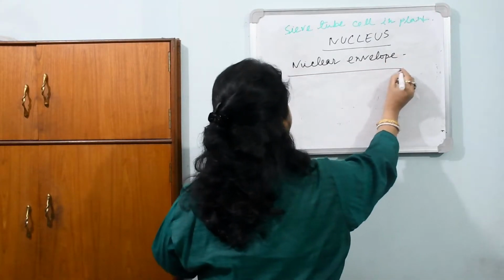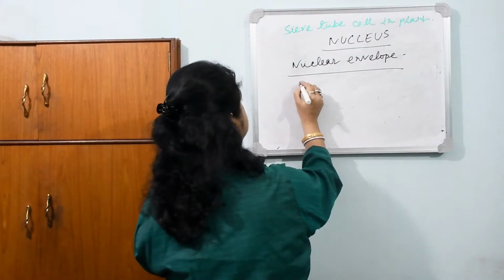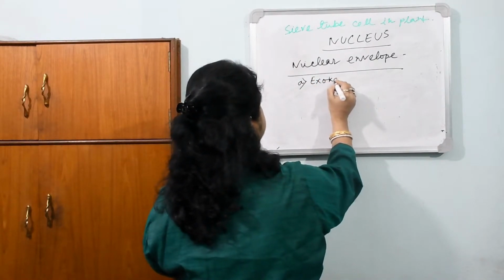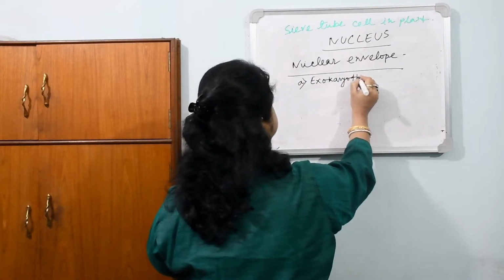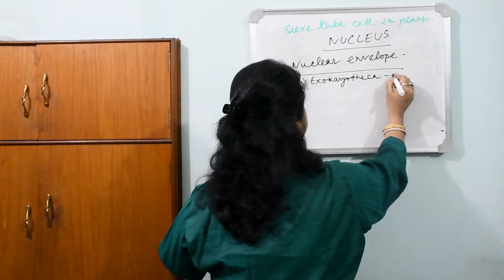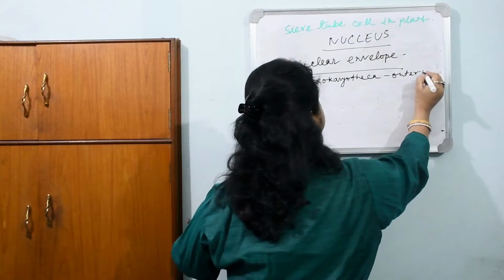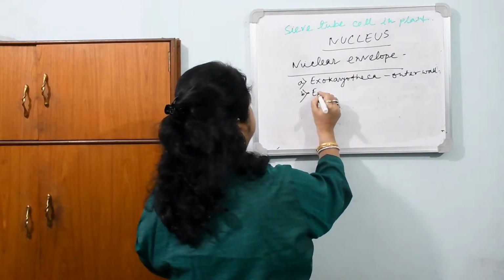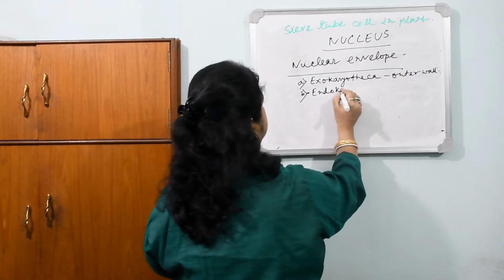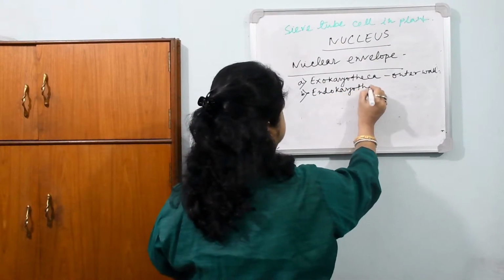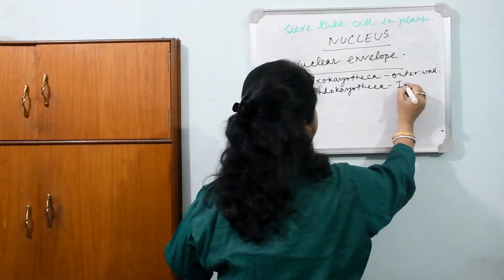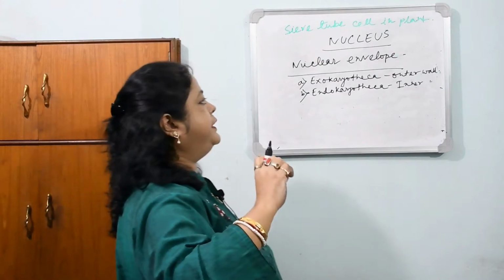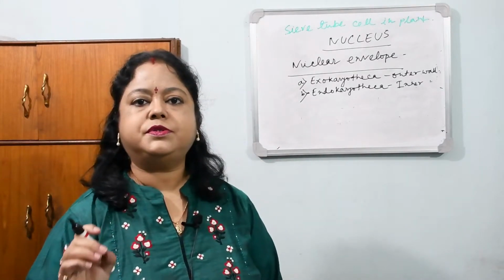It has exokaryotheca, the outer wall, and endokaryotheca, that is the inner wall. So these two layers form the double membrane bound structure of the nucleus.